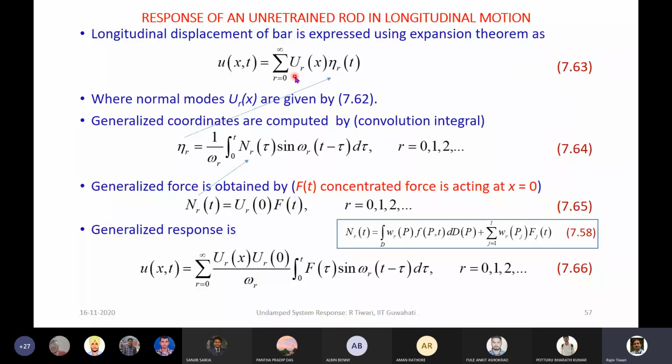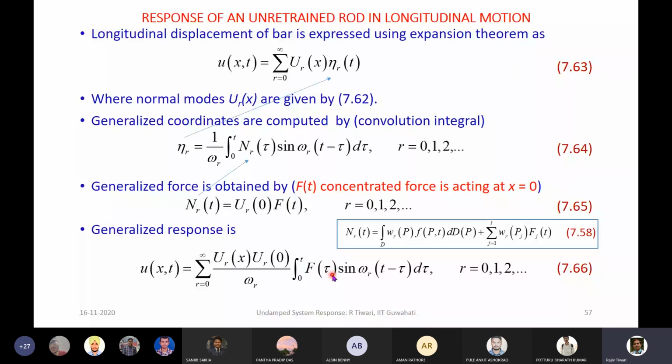Also this summation is outside, no issue. Integration of this and the sine function. So this is the response of the system for the present case. This is a more general expression in which we have substituted the force and then the coordinate here to get the response. If we know the form of this particular force, then we can simplify these expressions.